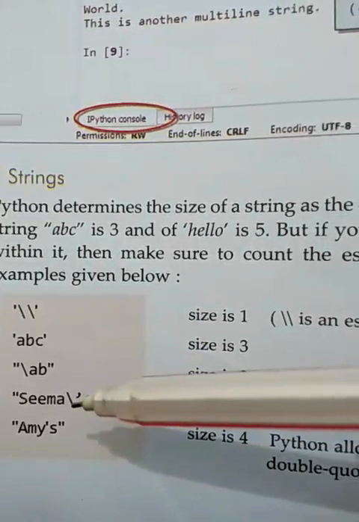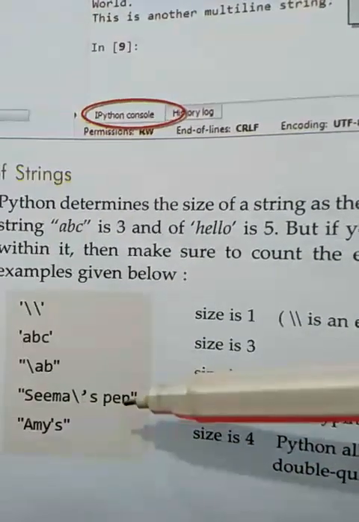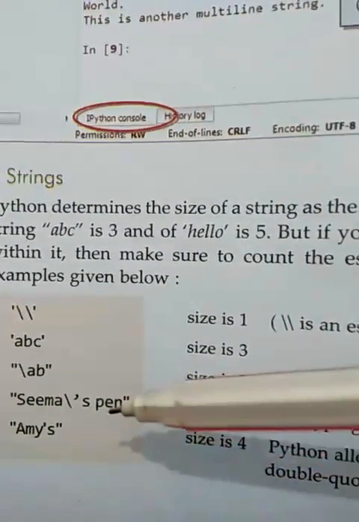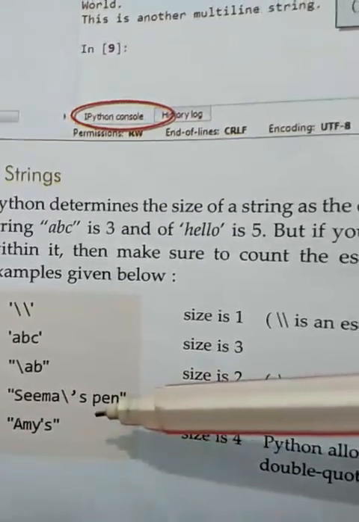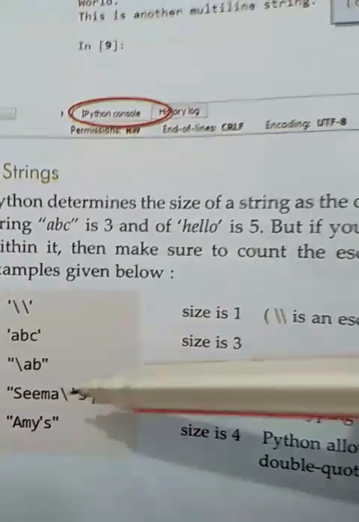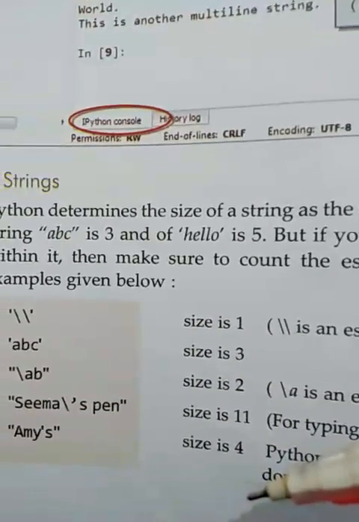Here 5 characters in Sima, and pen there are 3 characters, and there is 1 space plus s. So the complete size of the string will be 11.